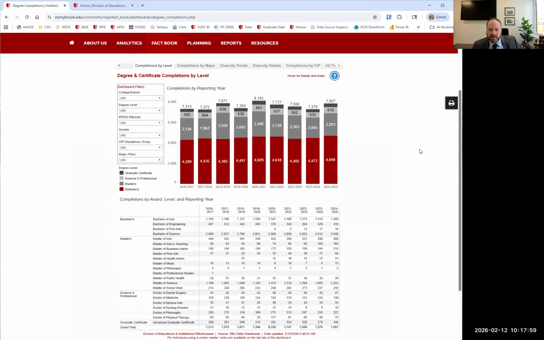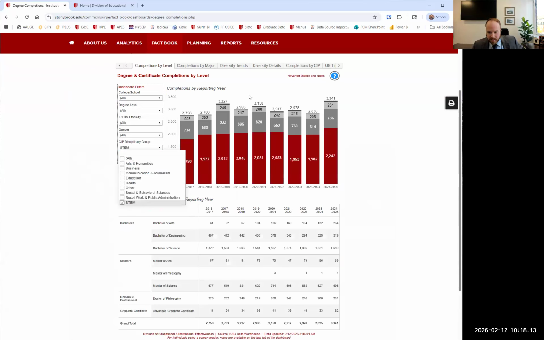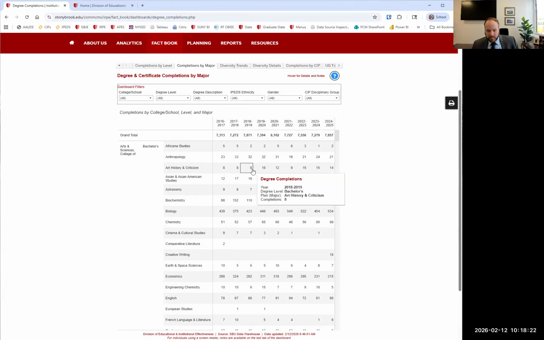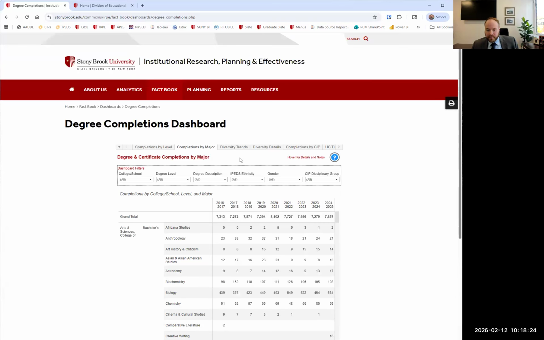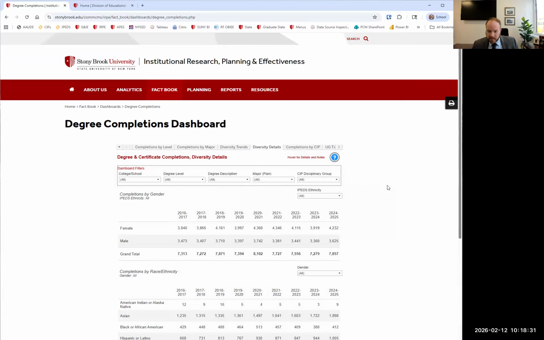So here we have degree and certificate completions. We have it by level. We can filter in on all the colleges and schools. We can look at the disciplinary group of the program. So we could look at number of STEM degrees if we wanted to, but we could also look at all the other different disciplines. Let me put that back on. We can look at this by major all the way down. We have the same ability to look at a detailed chart with the customizable columns here.